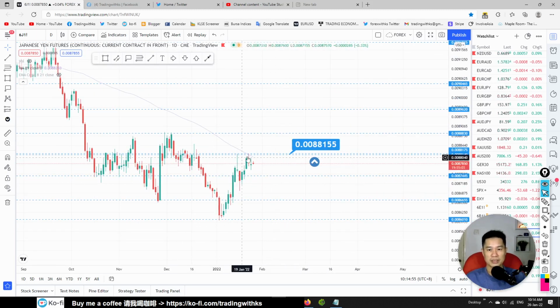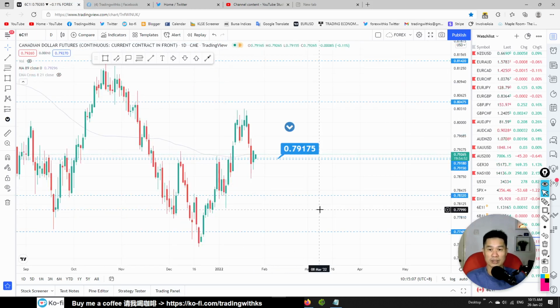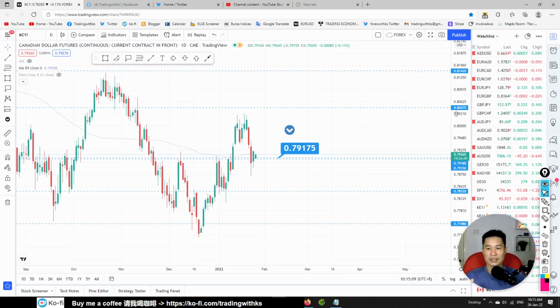This one, Japanese yen, is unable to break through this buyer's line, 0.0088155. So there is a possible drop in this stronger currency, and the weaker currency may turn around. As I said, all the analysis that we did on Saturday and Sunday might change, because we have FOMC. Everything that we analyzed could have a big U-turn during FOMC: the day before, the day of, or the day after. So beware of that. Whenever we have FOMC, there could be a lot of changes.